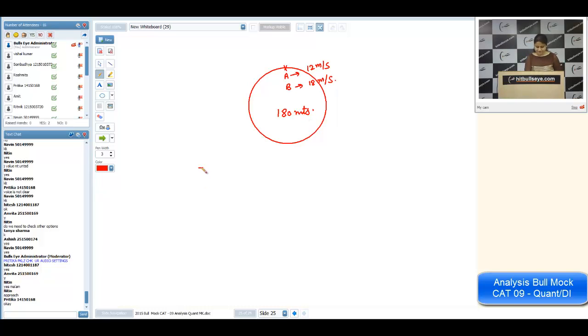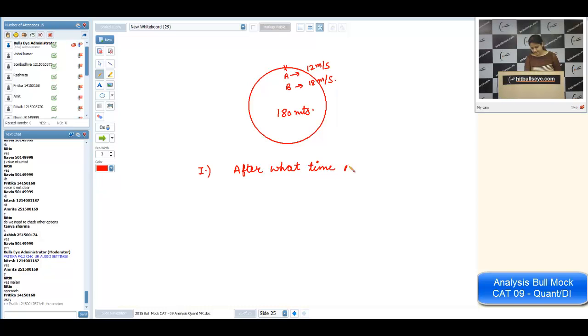Now, three questions. Question number 1: after what time will A and B meet at the initial point for the first time?